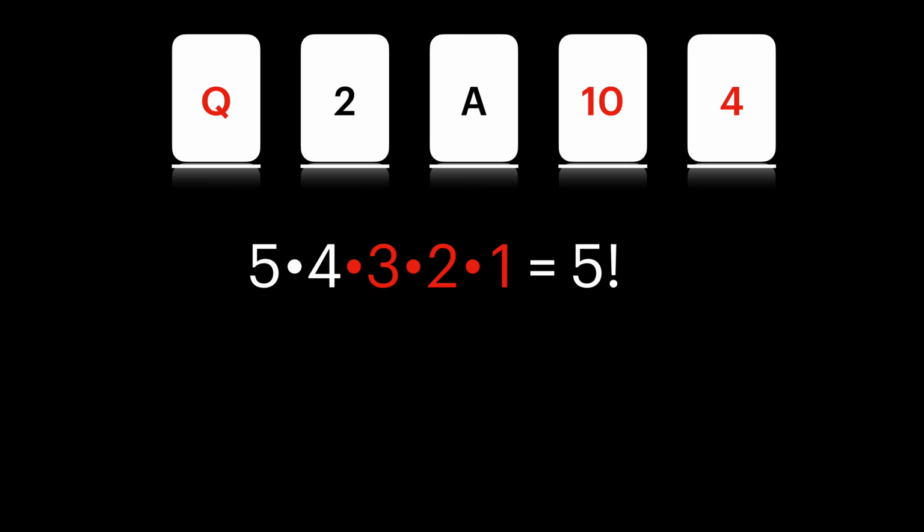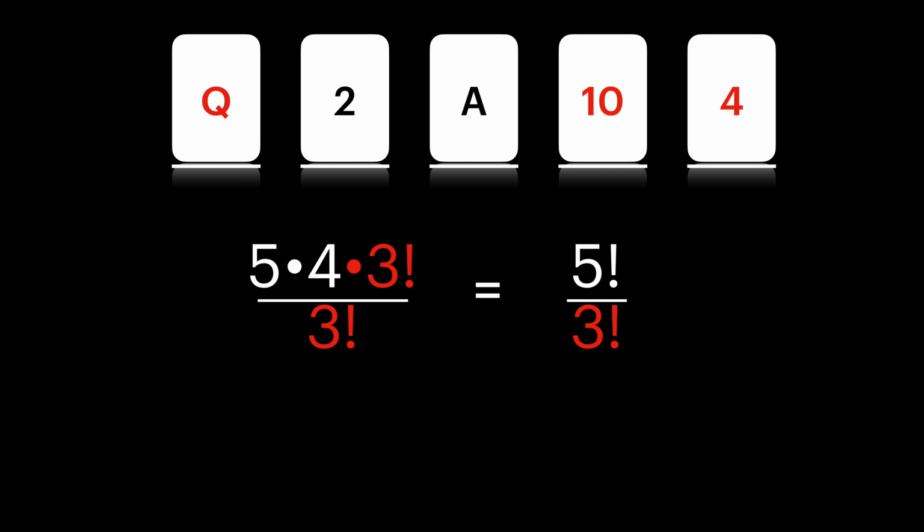We're multiplying 3 by 2 by 1, which is actually 6. And bear in mind this is an equation, so what we do to one side we can do to the other. 3 by 2 by 1 is the same as 3 factorial. So what we've got there is 5 by 4 times 3 factorial. If we want to not show that 3 factorial, we can just divide by 3 factorial. They'll cancel one another, and we've got to divide the other side by 3 factorial. So 5 by 4 is going to be the same as 5 factorial over 3 factorial.